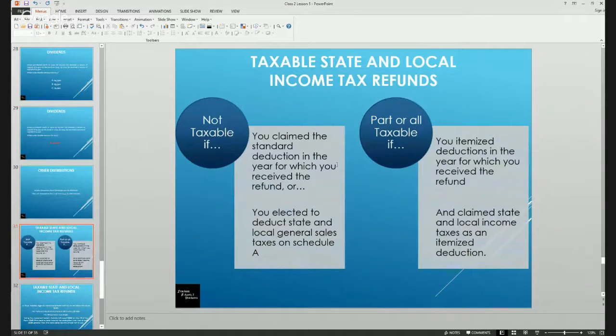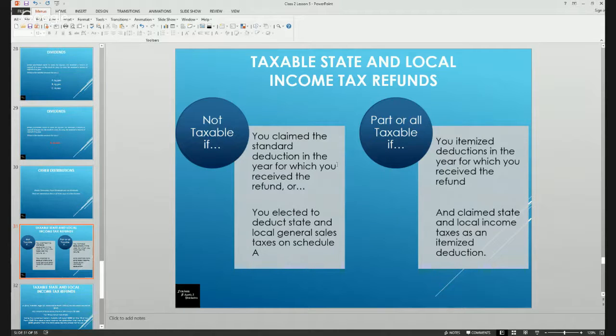Taxable state and local income tax refunds. It would not be taxable if you claimed the standard deduction in the year in which you received the refund, or if you elected to deduct state and local general sales tax on your Schedule A. So if you did not itemize your deductions, then your state and local refund would not be taxable.